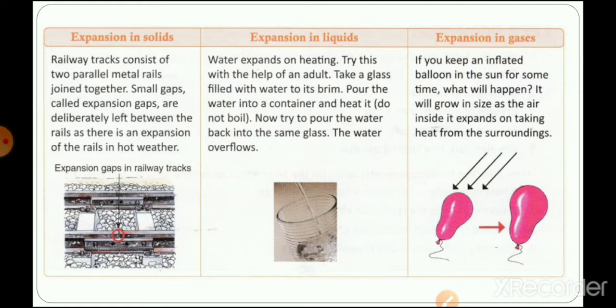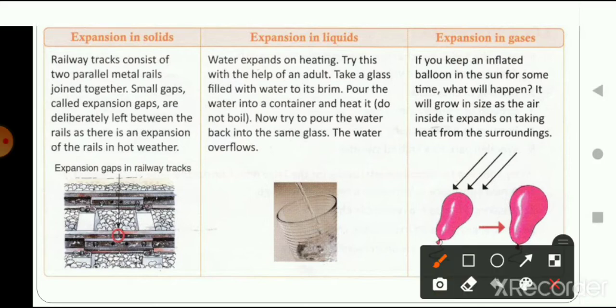Okay, so students, you might have seen, all of you, that railway tracks consist of parallel tracks that have small gaps, as you can see in this picture also. Why is this?